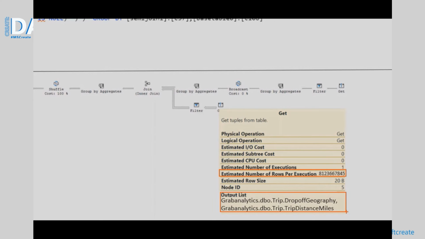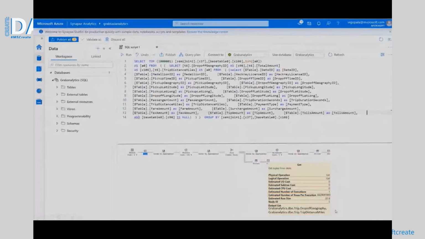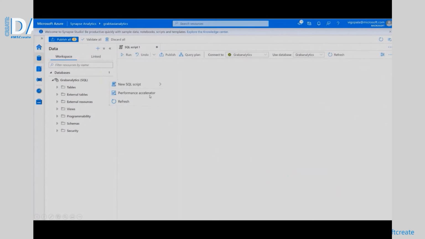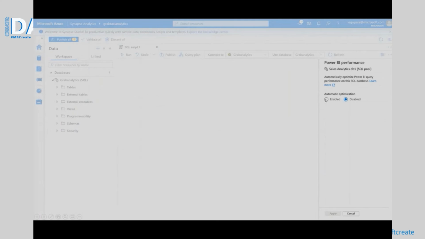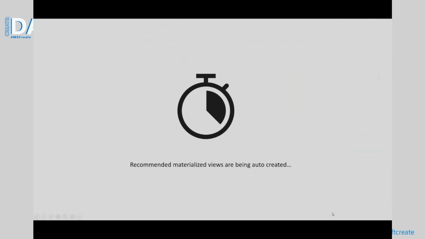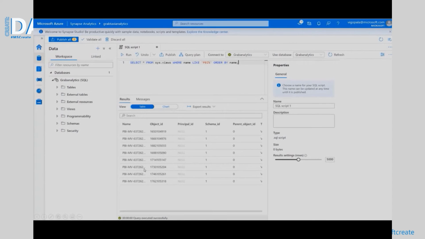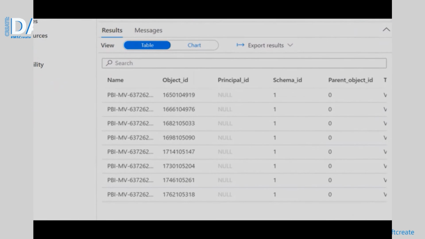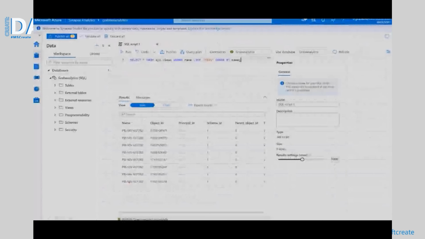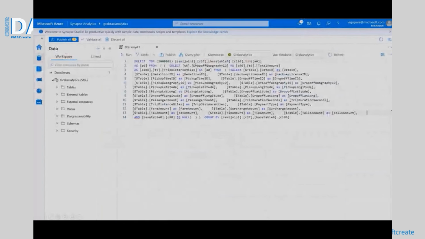The performance accelerator for Synapse can be enabled from the Synapse Studio on a per database level with just a few clicks. Users can define their desired storage allocation and their maintenance schedule time. Depending on the volume of data and the associated query patterns coming from Power BI, the creation of these materialized views can last for a few minutes or a bit longer. However, this is only a one-time cost. The materialized views only need to be created once and are then continually optimized as Power BI usage grows.